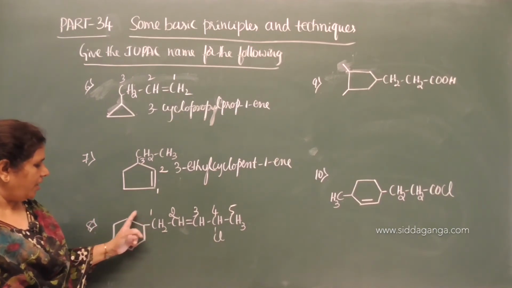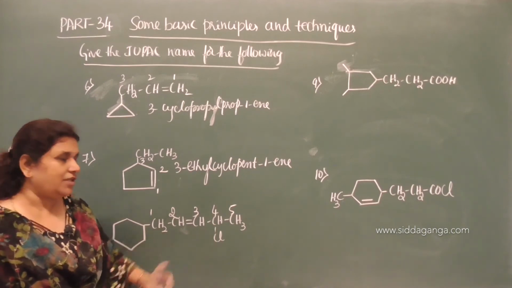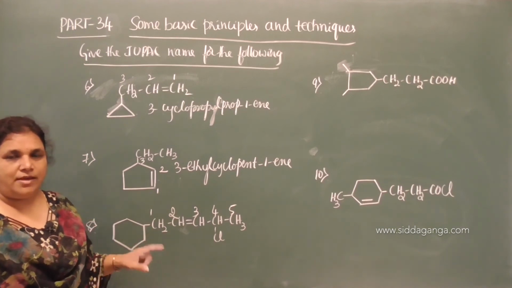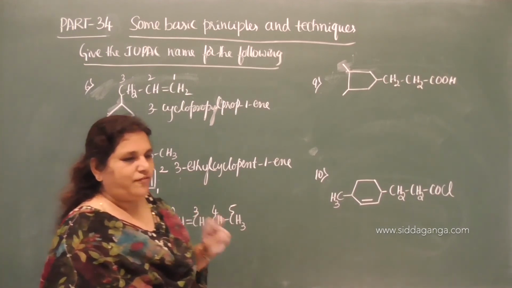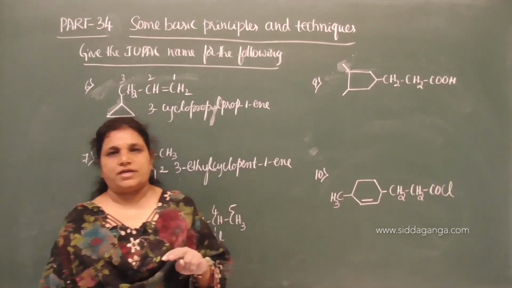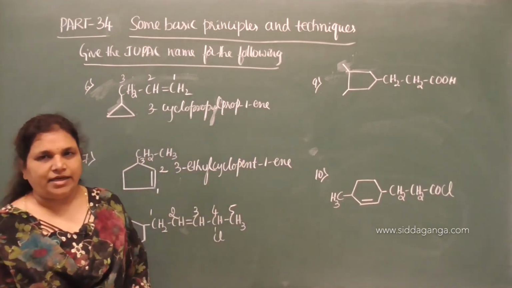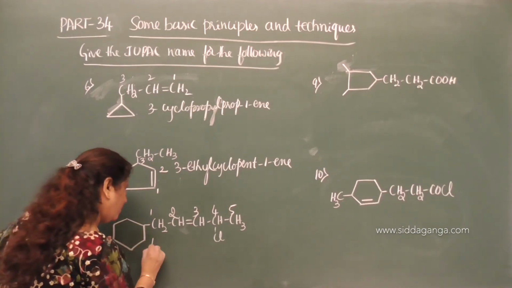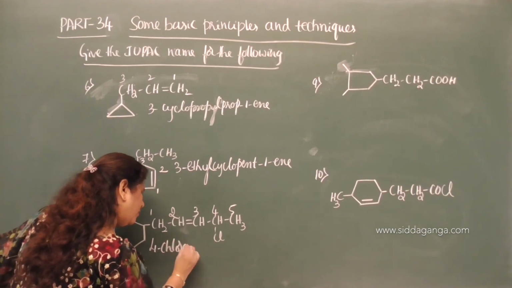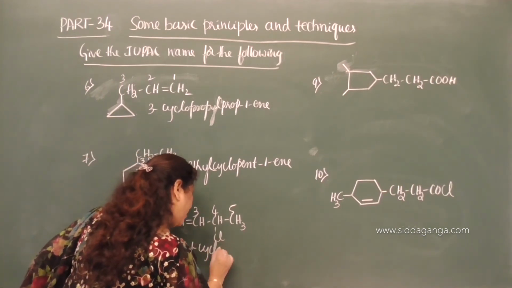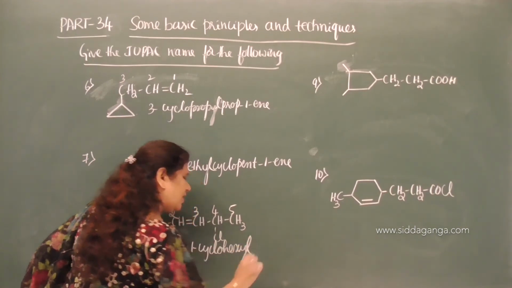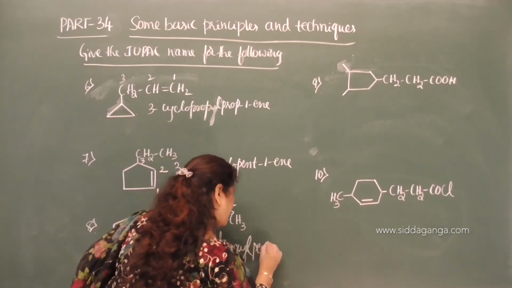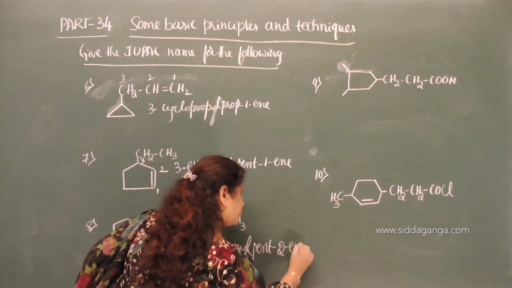On the first carbon we have cyclohexyl, on the fourth carbon we have chloro. Cyclohexyl and chloro both start with C. But if the first letter of the substituent groups is the same, then we have to consider the second letter. It is Cy and this is Ch. Therefore, 4-chloro, 1-cyclohexyl, pent-2-ene.